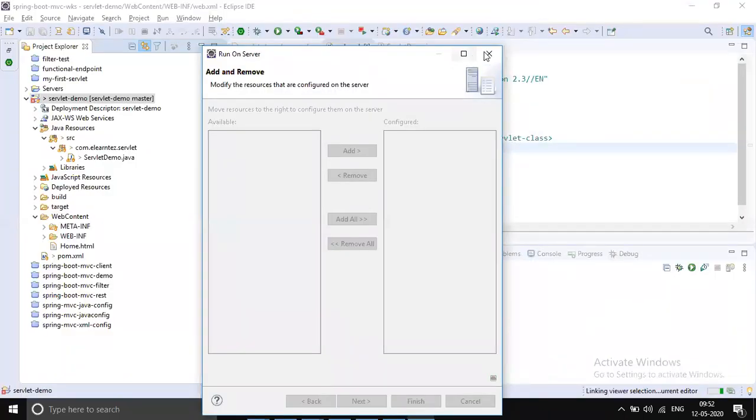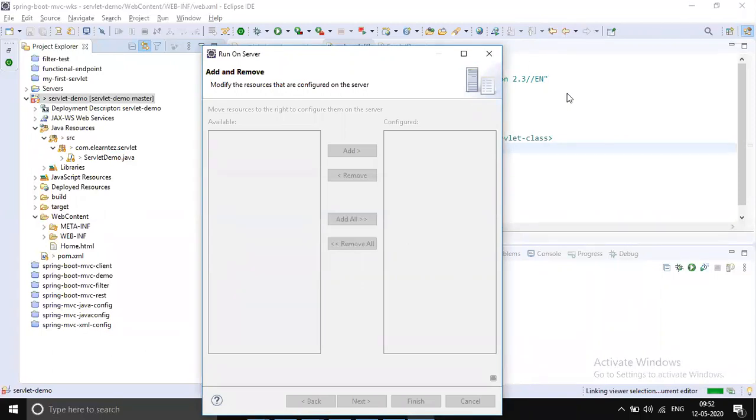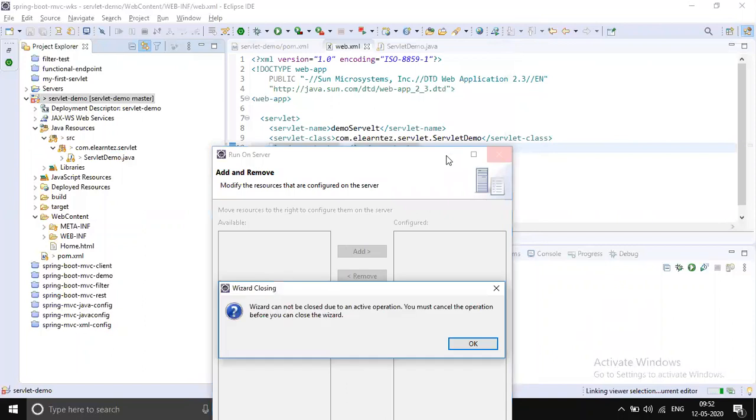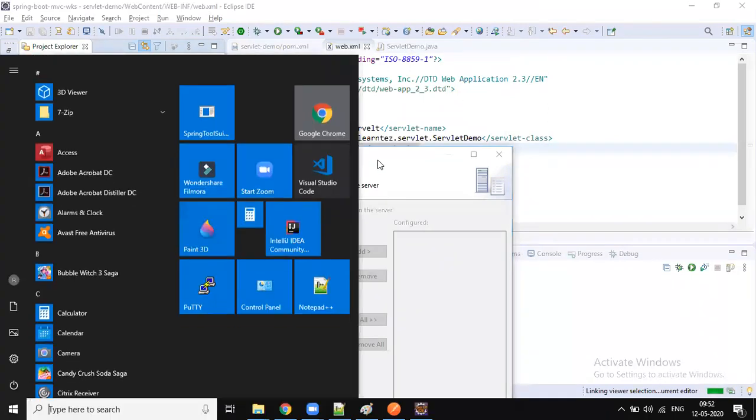You just give a wrong value, you will get 404, that mapping is not found. It's taking too much time, leave it. If you provide a wrong class name here, you will get a class not found exception. If you add a parameterized constructor in the servlet, you will get java.lang.InstantiationException. My Eclipse is torturing me. Okay, leave it, you just try on your end.